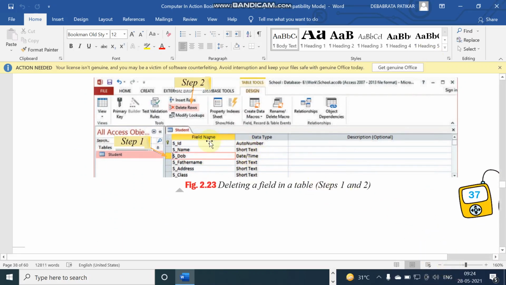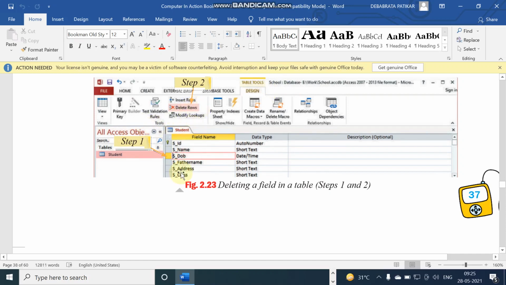And how you can delete the field or column? You just go to the design view, you will get the field name and data type option. There you select the particular field. After that you go to design tab. In the design tab you go to tools group. In the tools group you select delete rows.